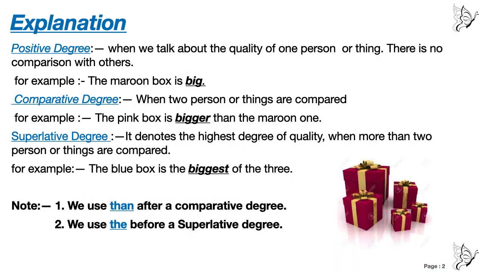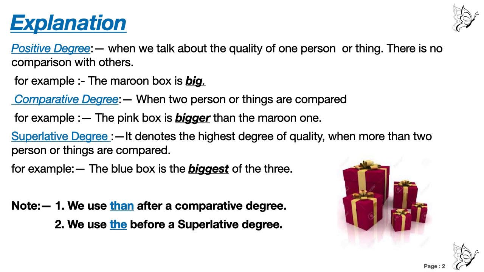So we are comparing two things, right? What are those? One is the maroon box and the other is the pink box. We are comparing the size of the maroon box and the size of the pink box. Here comparison is done between two persons or two things.